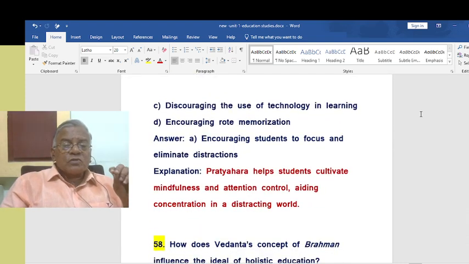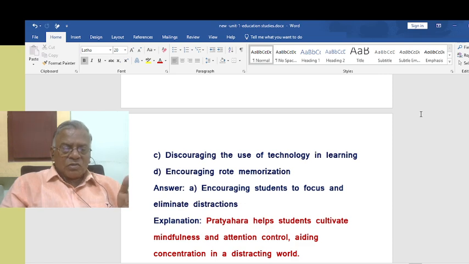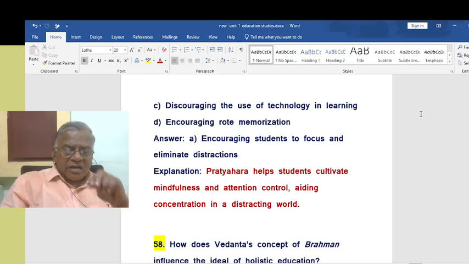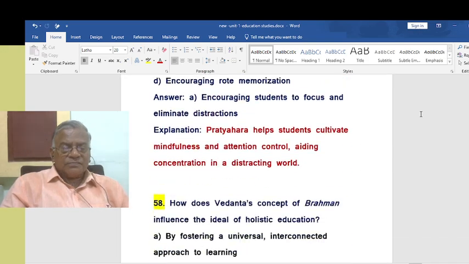So encouraging students to focus and eliminate distractions, to prevent distractions, in other words. Pratyahara helps students cultivate mindfulness and attention control, aiding concentration in a distracting world. I hope you understand this. Pratyahara means withdrawal from senses, and through yoga you do that also. So that way one can attain concentration in a distracting world. Pratyahara means going away from the senses, in other words, withdrawal of senses.